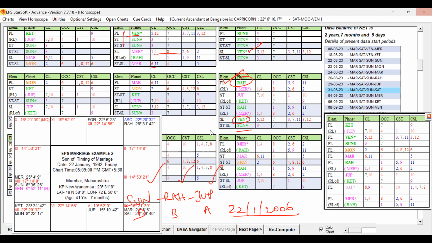I think we are able to understand this one. So with this, the study through the EPS table, let me complete. And in the next video, I will talk about the same chart, and with the help of the PILT table, we can identify the destiny and the Dasa Bhukti periods. I hope you are able to understand. Thank you.